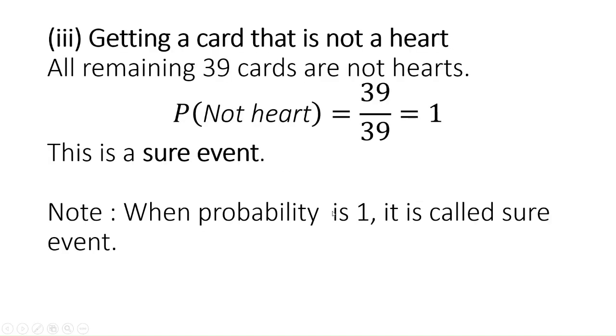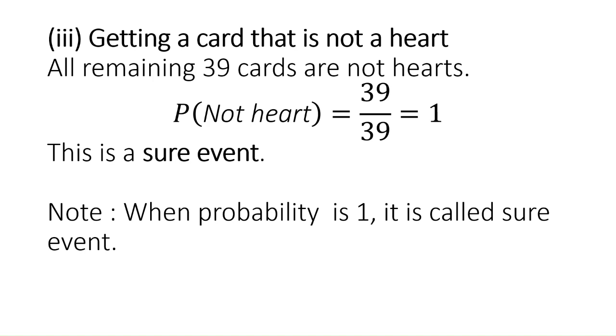Next, getting a card that is not a heart. Getting a card that is not a heart means we need to exclude all hearts. Of course, he has removed all the hearts before itself, so all remaining 39 cards are not hearts.